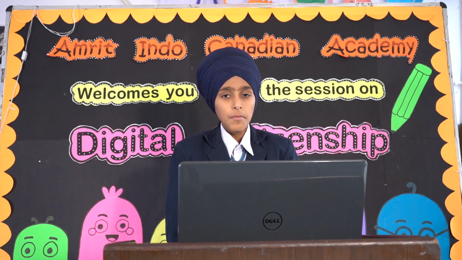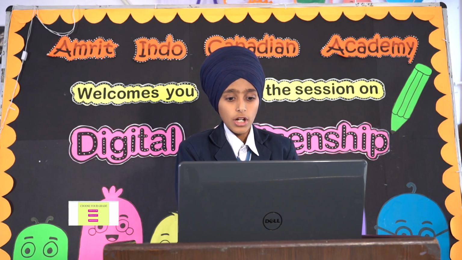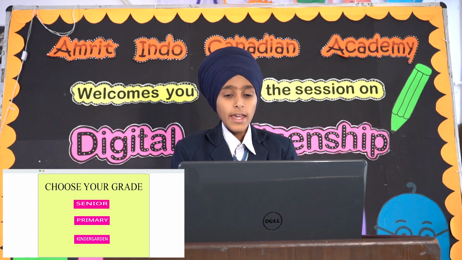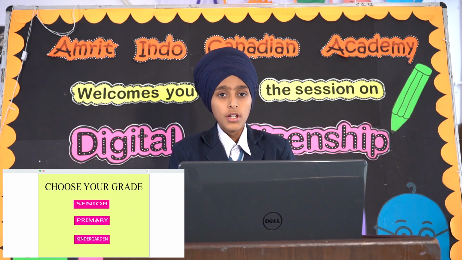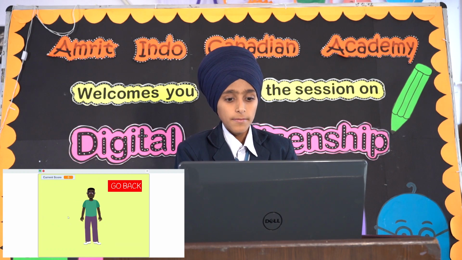scratch.mit.edu/user/rat2009. My game is related to maths. It has 3 grades and scores will be given for each correct answer. To play the game, we will click on the green flag. Here I have to choose a grade. Let's start with primary. Choose an option. Here I have to choose an option from addition, subtraction, multiplication and division. Let's start with addition.